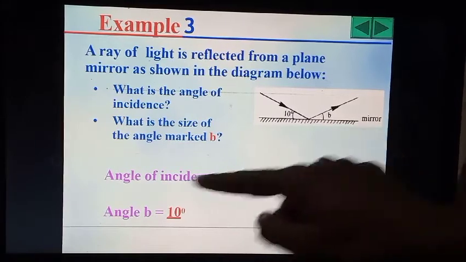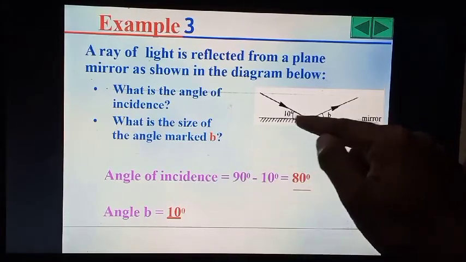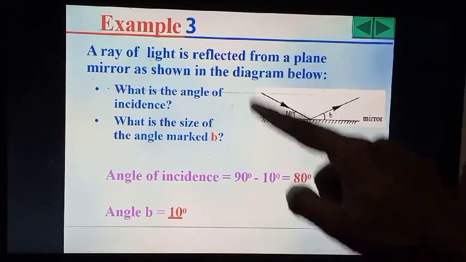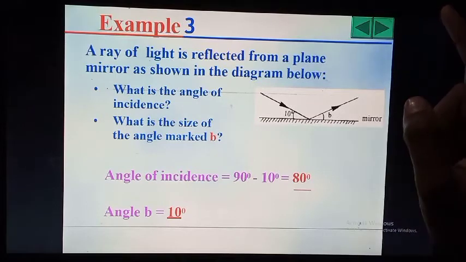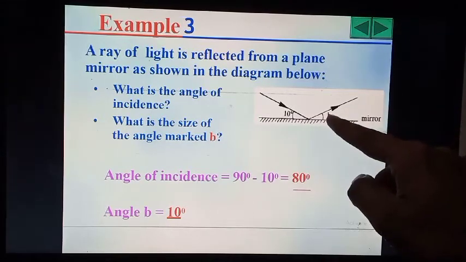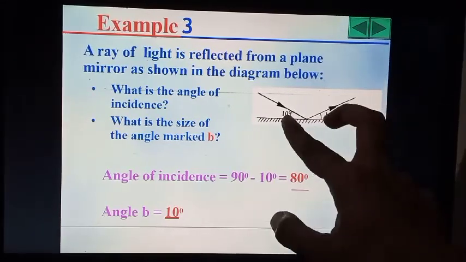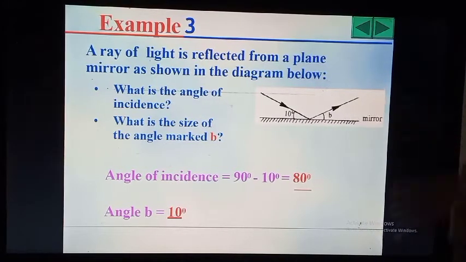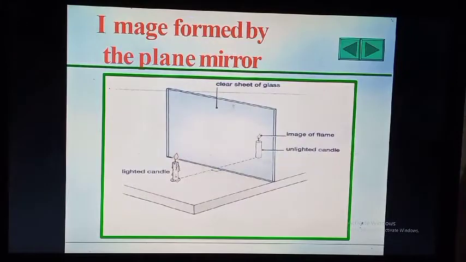As we know, the angle of incidence is 90 degrees minus 10 degrees, that is 80 degrees. So, the angle of incidence is 80 degrees and the angle B is 10 degrees, because these two angles are equal to each other, that is angle B is 10 degrees.